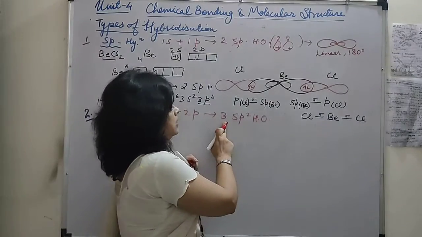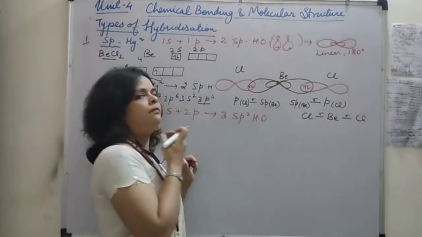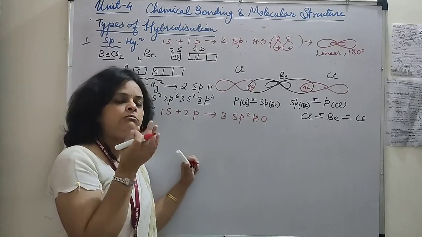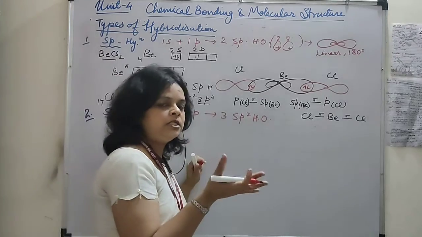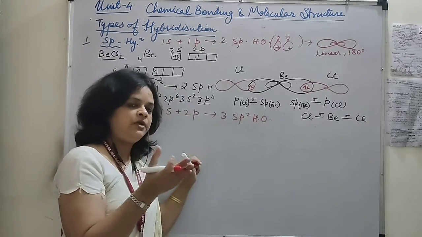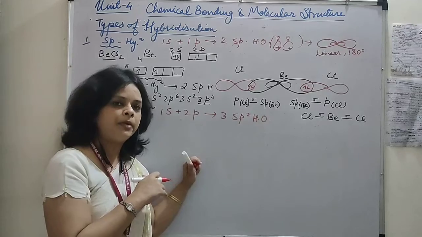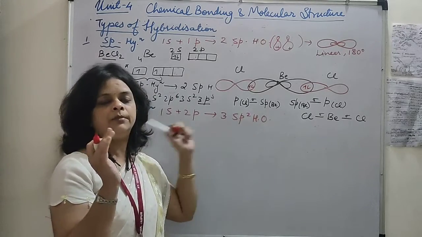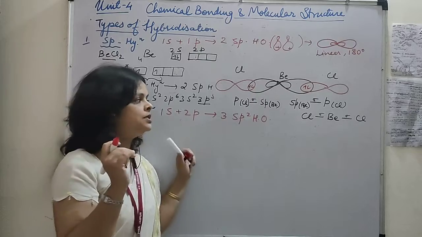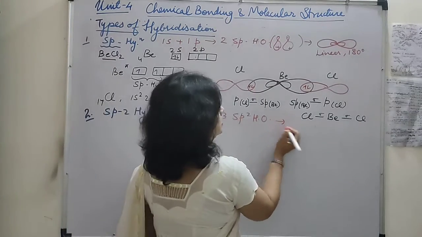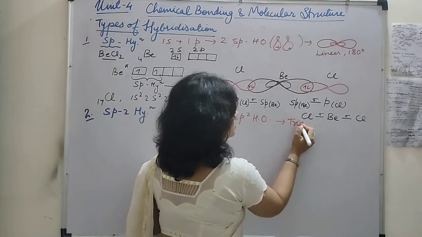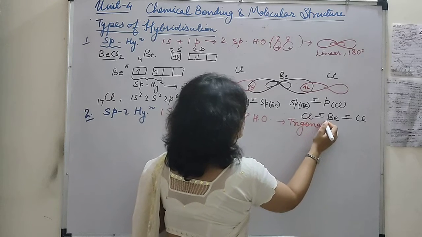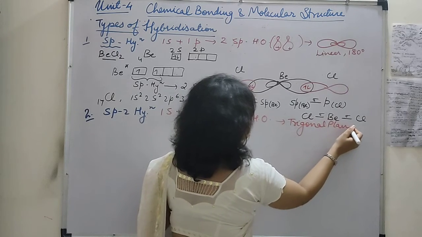Now if there are 3 hybrid orbitals, they arrange themselves in space in such a way as to have the minimum repulsion. So the best possible arrangement for 3 sp2 hybrid orbitals is trigonal planar.